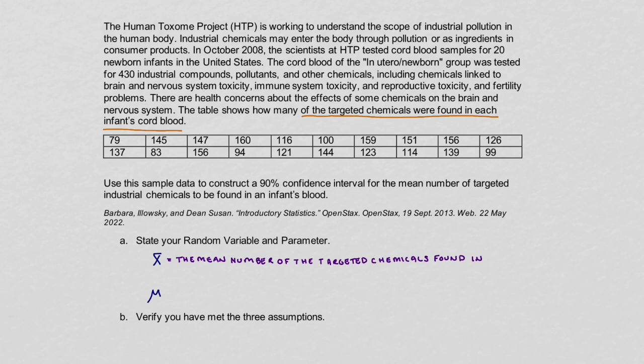and we need to be specific here, so we just don't want to say in infant's cord blood, because remember, we're talking about the sample when we are talking about x bar, because x bar is the sample mean. So we should call out the count. So in this case, we have 20 infants' cord blood. And we can actually take this a little bit further. So we could talk about where the children are from. So we can note that they are from the United States.